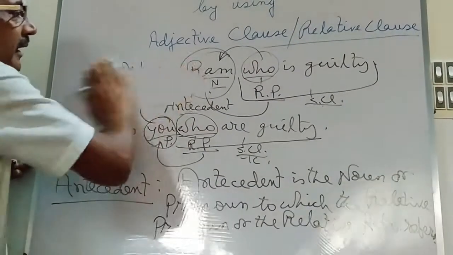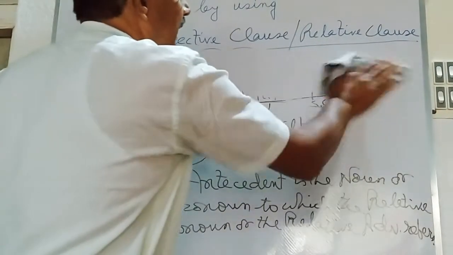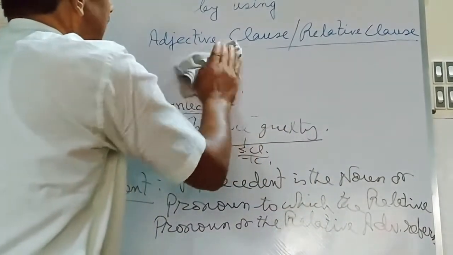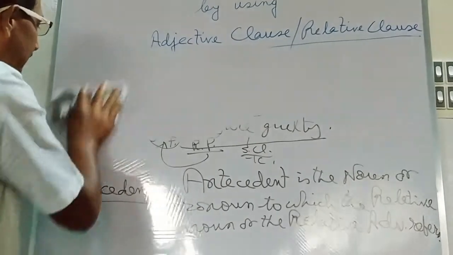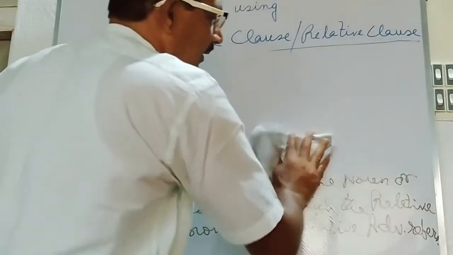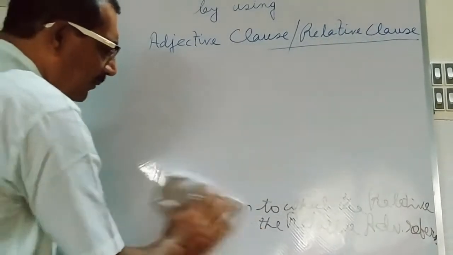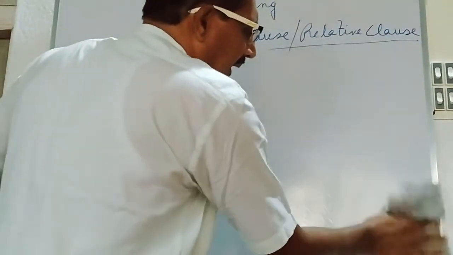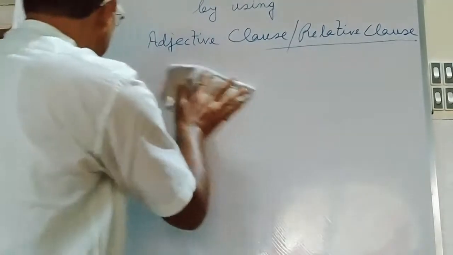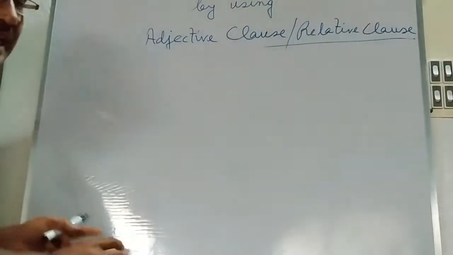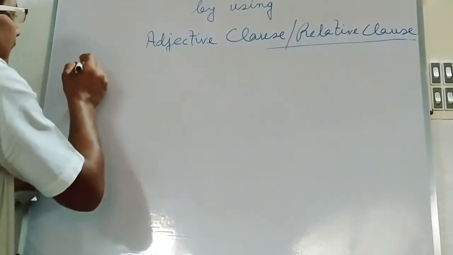Now, you will see how two or more than two sentences can be joined by using an adjective clause or relative clause. And in this respect, you will have to see that the adjective clause, or relative clause, is of two types.